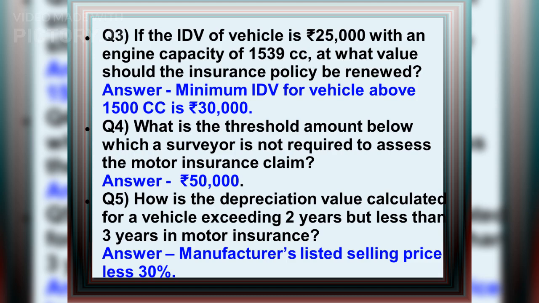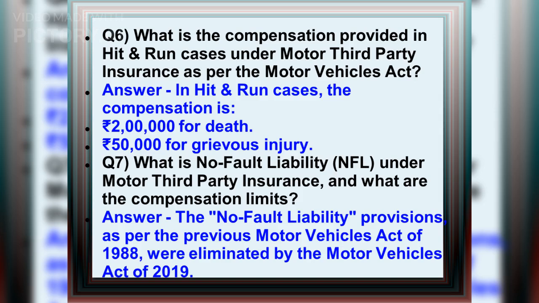Q5. How is the depreciation value calculated for a vehicle exceeding 2 years but less than 3 years in motor insurance? Answer: Manufacturer's listed selling price less 30%. Q6. What is the compensation provided in hit-and-run cases under motor third-party insurance as per the Motor Vehicles Act? Answer: In hit-and-run cases, the compensation is 200,000 rupees for death, 50,000 rupees for grievous injury.